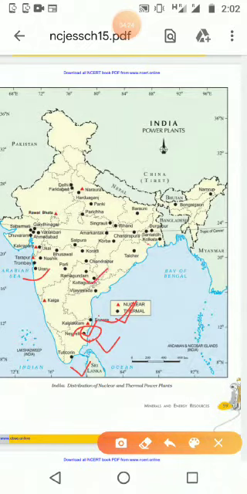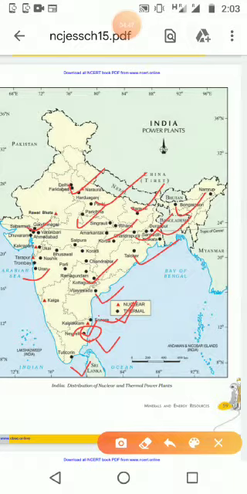Then Telangana, Andhra Pradesh, Orissa, West Bengal, Bihar, Chhattisgarh, Assam, Haryana, UP, MP, Gujarat. Maximum states have their own thermal plants, because coal is available in those areas. That's why.